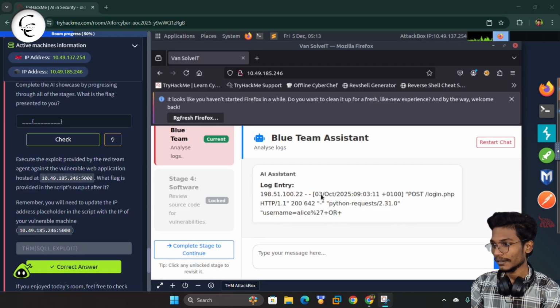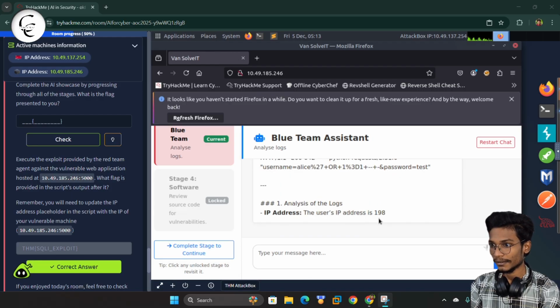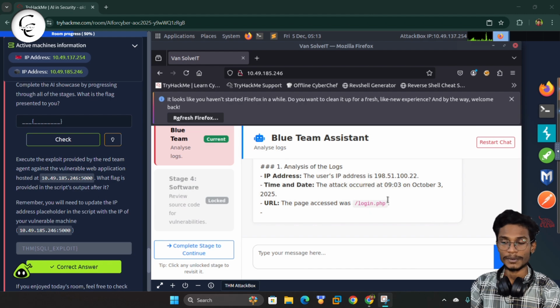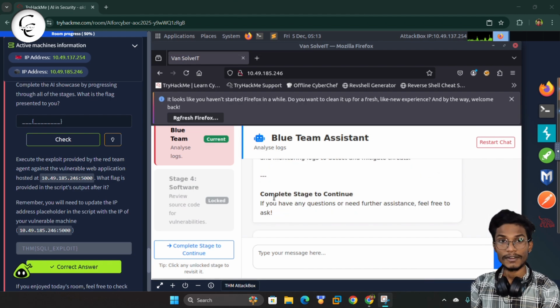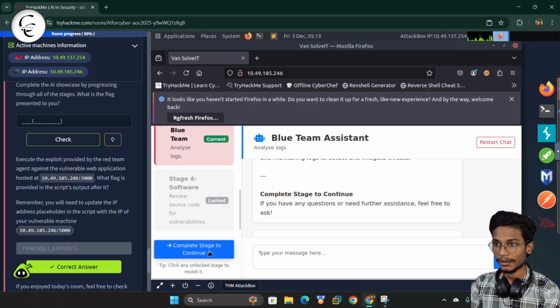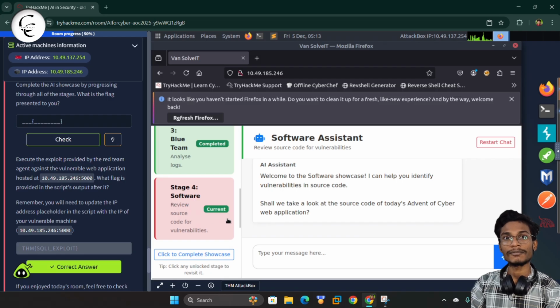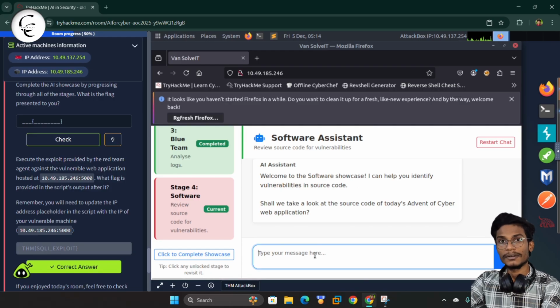So here you can see it is doing its work completely good and clean. So you can see it has given us the IP address, time and date, URL and all the information. So now the stage is completed. So I will complete this stage and move to the final stage. So now it will review the source code like as a red team, like the source code that we have generated that is vulnerable to the SQL injection attack. So now let's review that code and get the actual code.